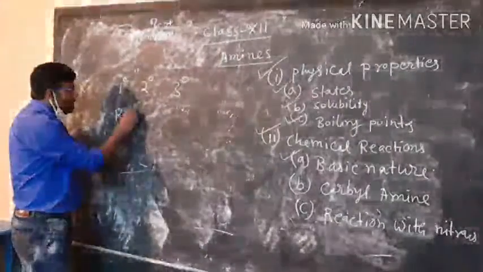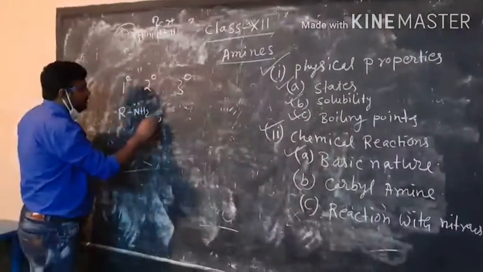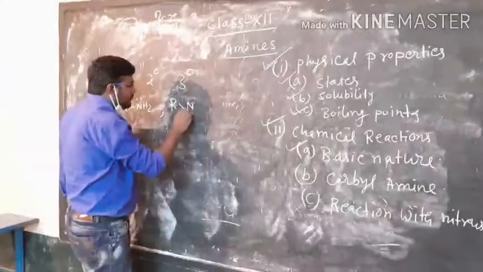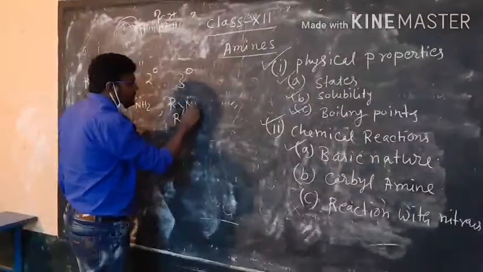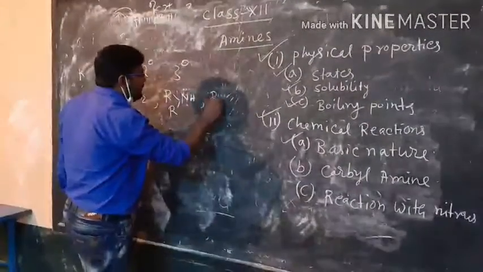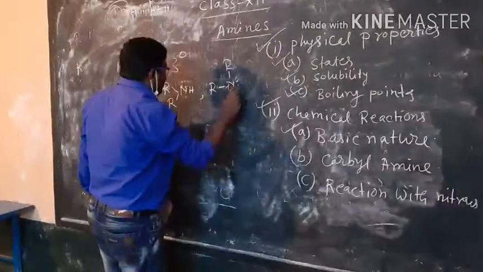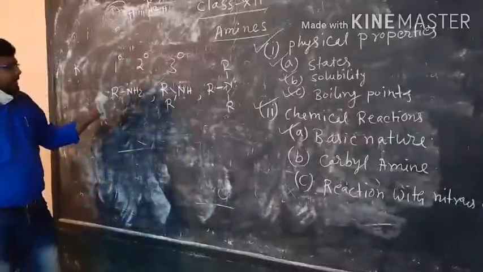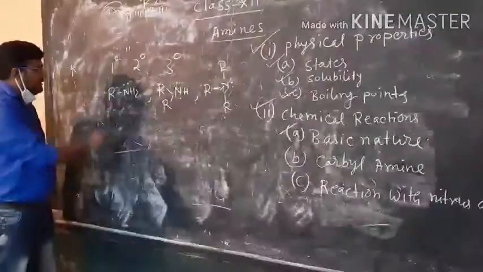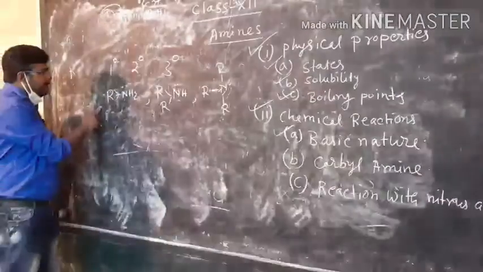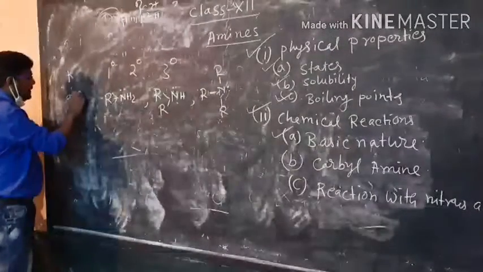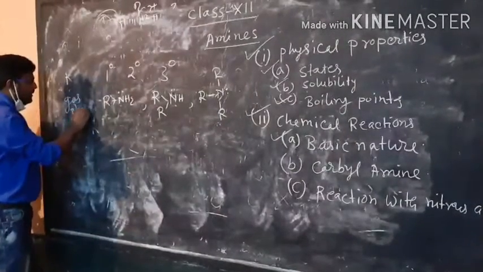Let us take here 1 degree amine, RNH2, 2 degree amine, R2NH, and then 3 degree amine, R3N. Now, in gas phase, if we simply consider here the plus I effect, if the medium is the gas phase, then what will be the order?